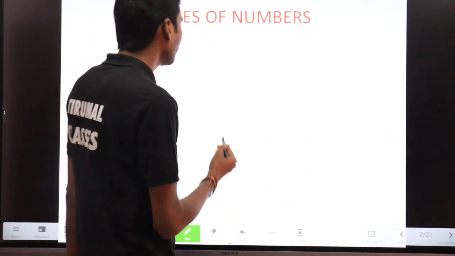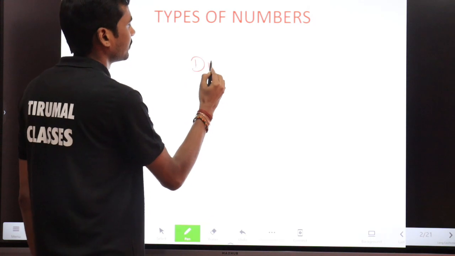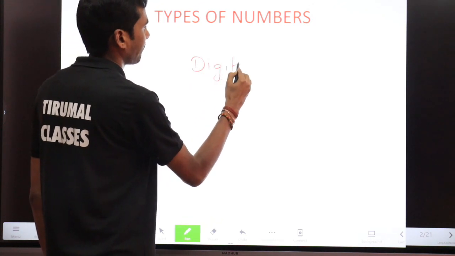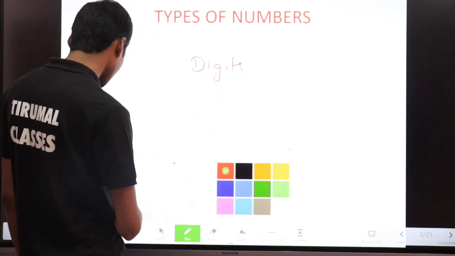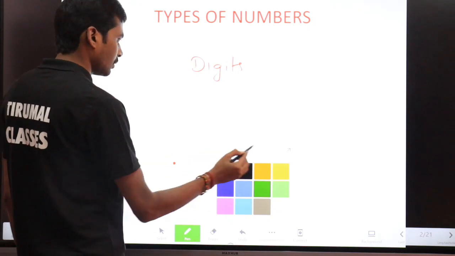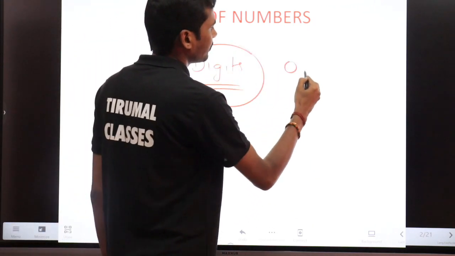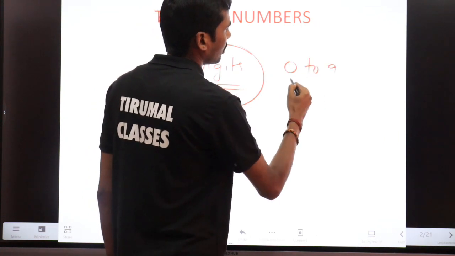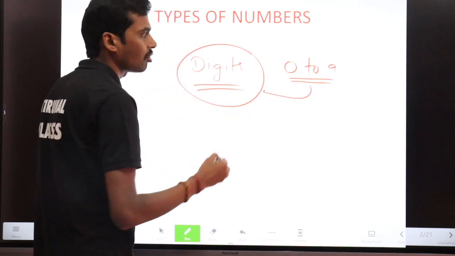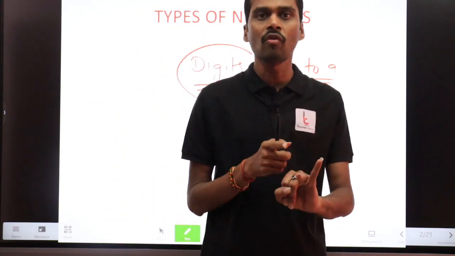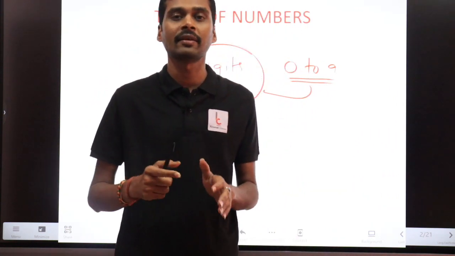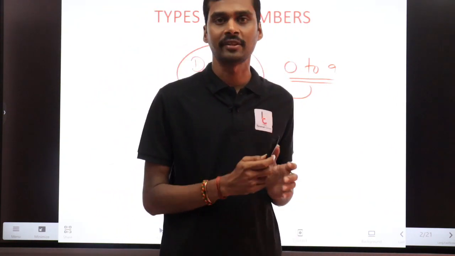First we'll talk about the digits. Anything from 0 to 9 is called a digit. So 0, 1, 2, 3, 4, 5, 6, 7, 8, 9, all these are called digits.